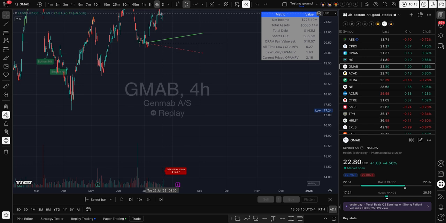You do have high value right now for that stock, and its current price is higher than the 52 weeks low. So if it comes back down to these areas, it's a good time to get back in, right?